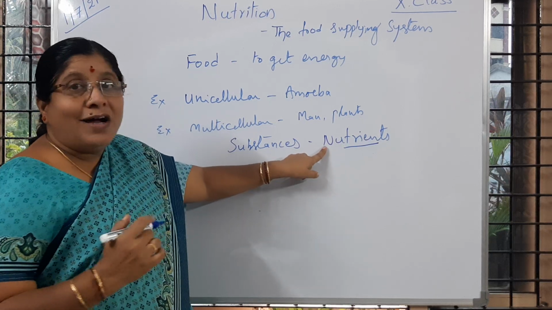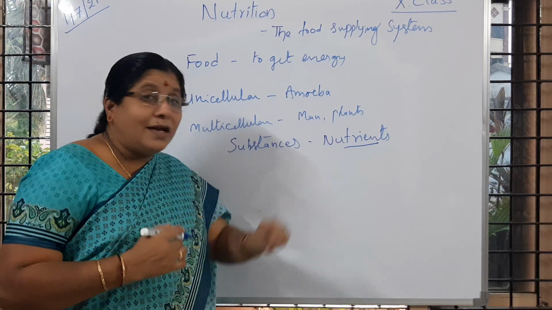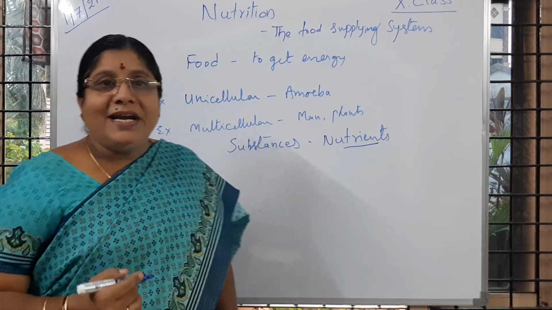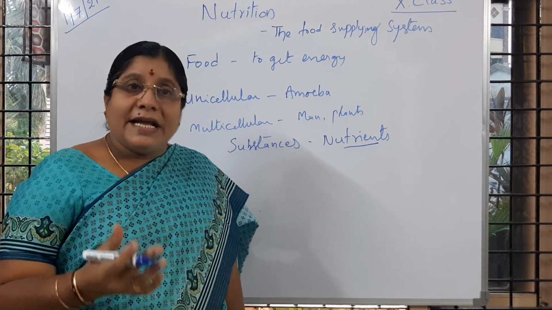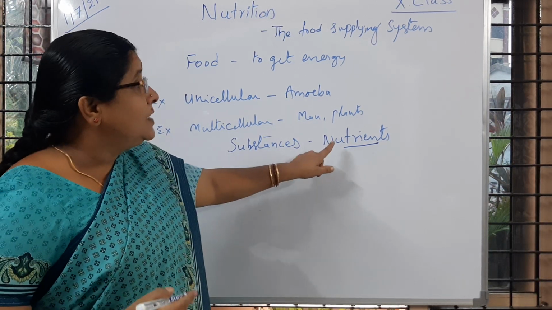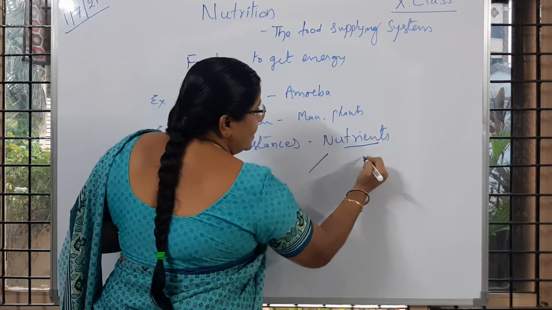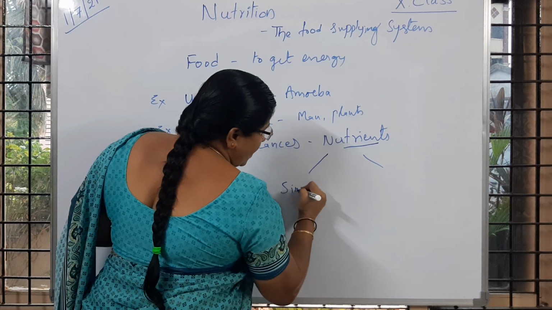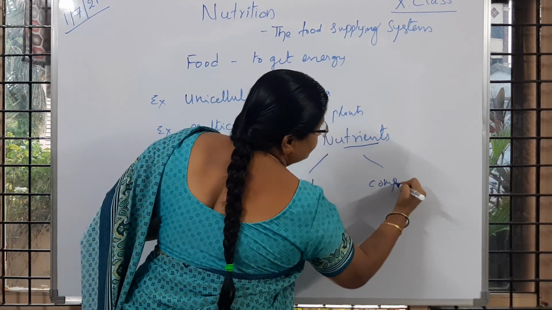So now, what are nutrients? Immediately we will get a doubt, no children, what are nutrients? Nutrients are chemical substances. Is it clear to you? They contain some chemicals which are useful to the living organisms. Nutrients are chemical substances which are in simple form or in a complex form.